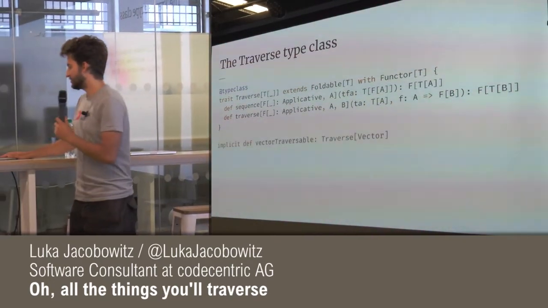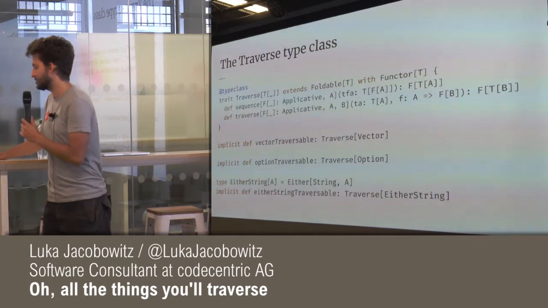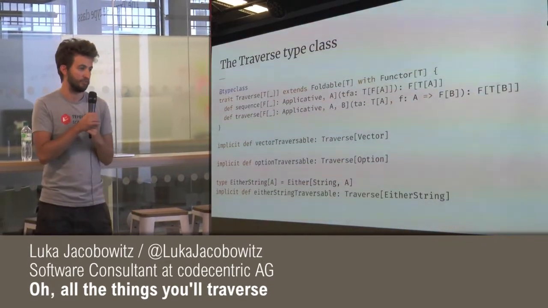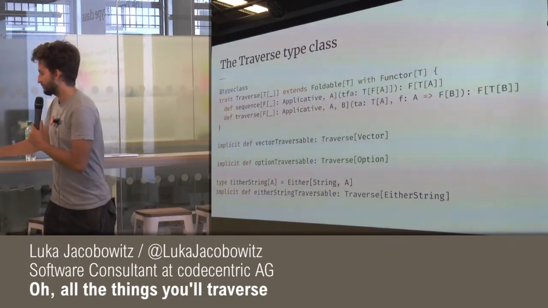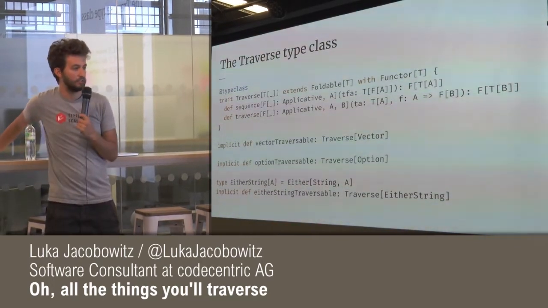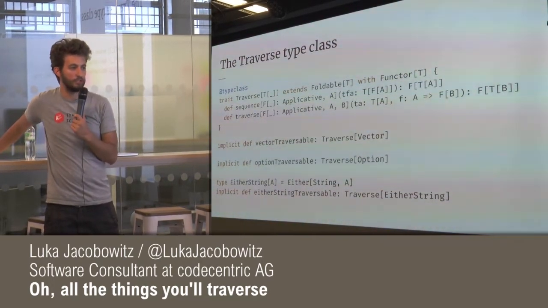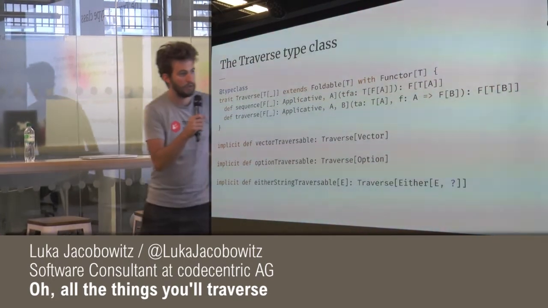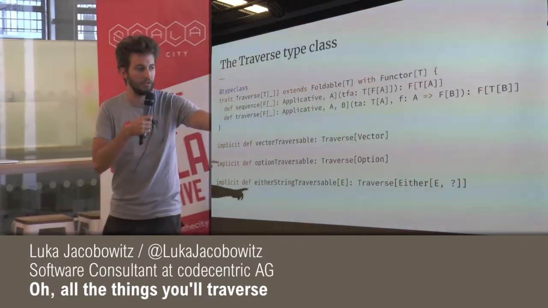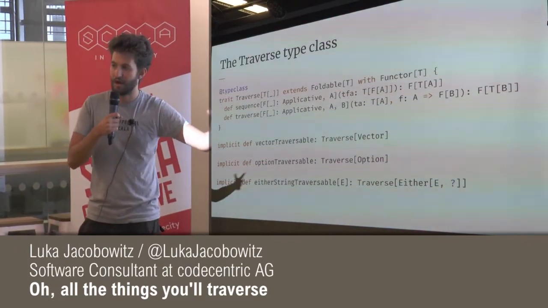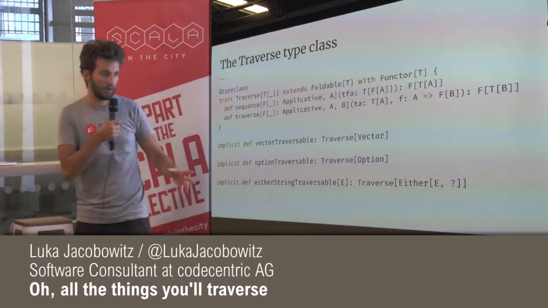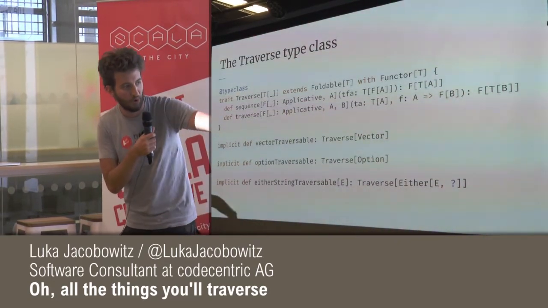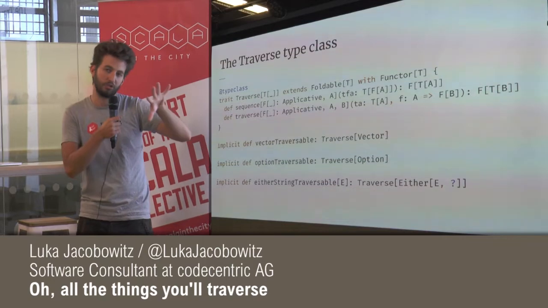And yeah, we can do this for vector and option, but also for things like either, where the left type is a fixed type. We use a type alias here, but what we usually do is use this thing called kind projector, which says that, hey, this works for any E, and it's a Traverse for Either, where, of course, Either usually takes two type parameters, and this little question mark says that this is basically a hole.